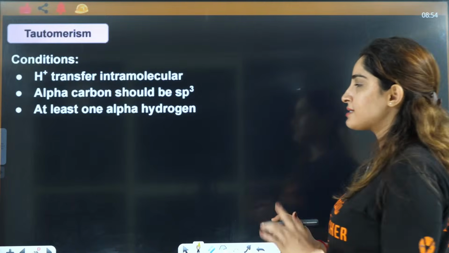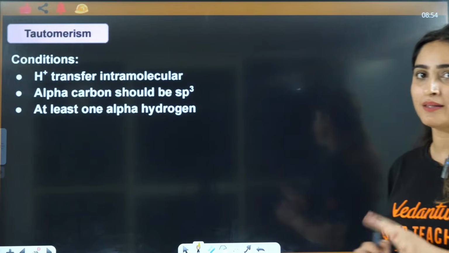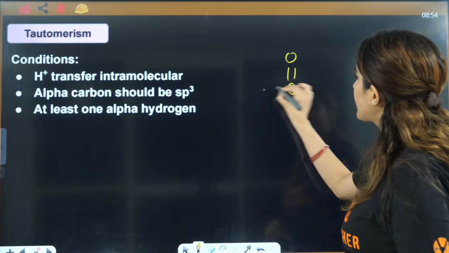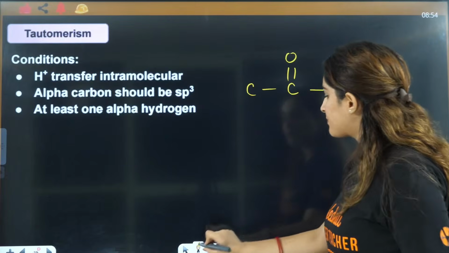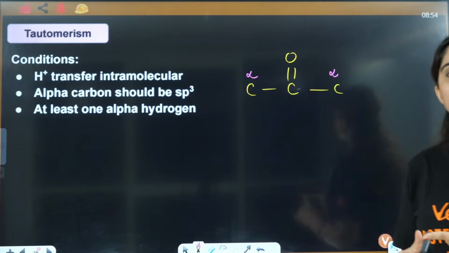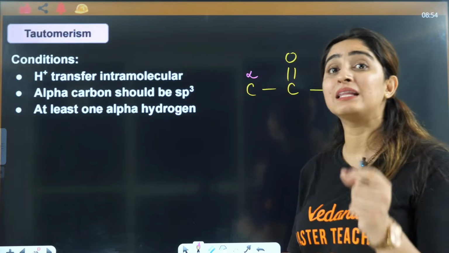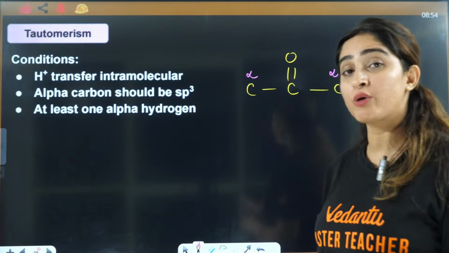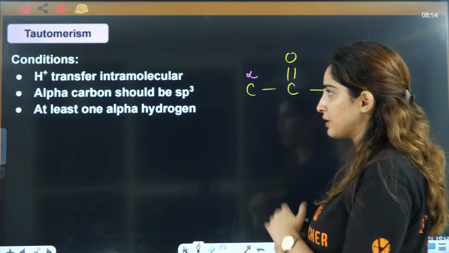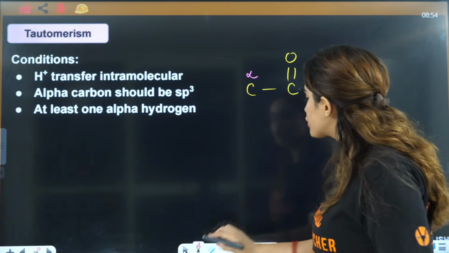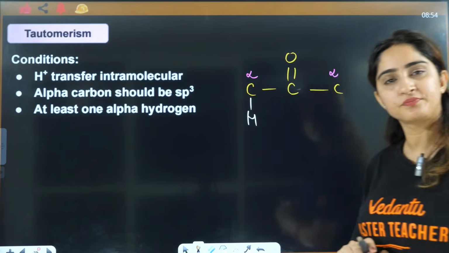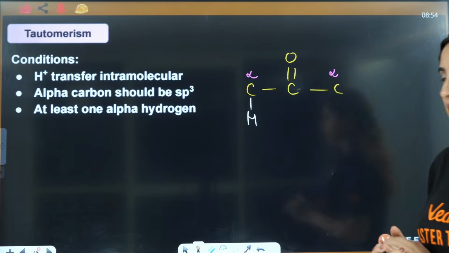So first thing is, alpha carbon should be sp3, right? For example, I am talking about keto. So this is the carbon and here this is alpha carbon, this is alpha carbon. So first condition is alpha carbon has to be sp3 hybridized. It should have 4 bonds, right? Only then we can say it is sp3. Then alpha carbon should have at least 1 hydrogen here. At least 1 hydrogen, right?